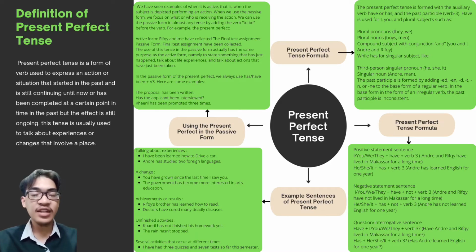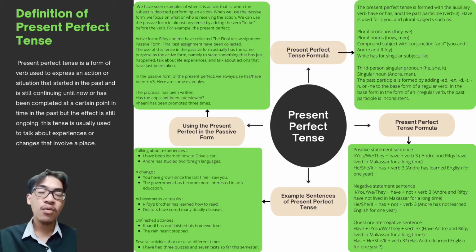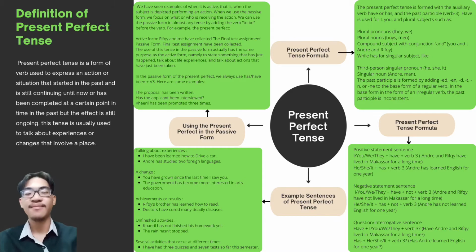The formula for this sentence is also different. In addition to positive statement sentence, there are also a formula for negative sentence and also interrogative sentence. What are they? It will be explained next.